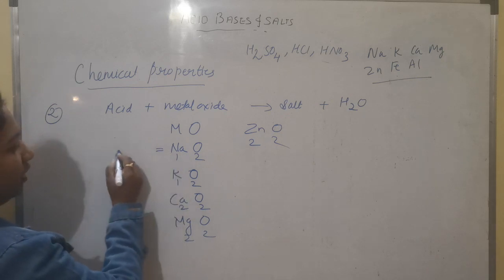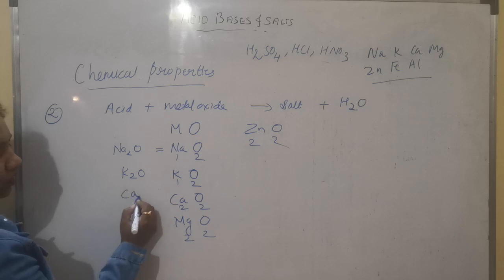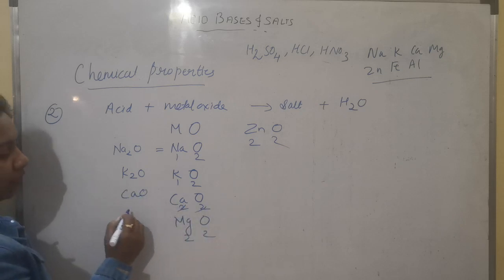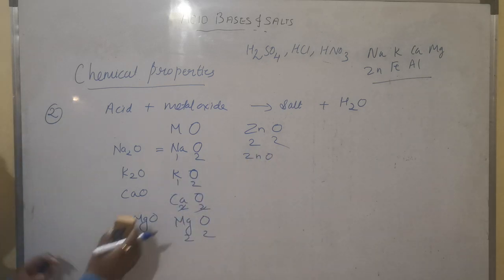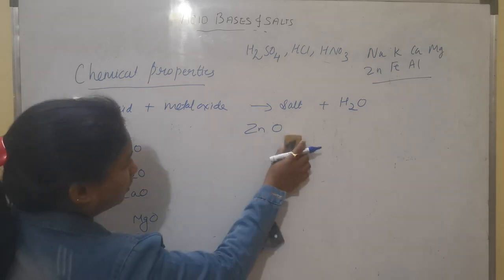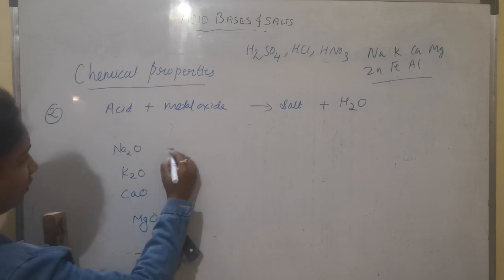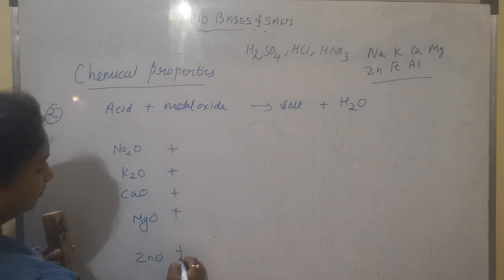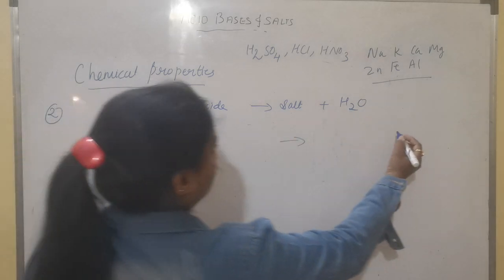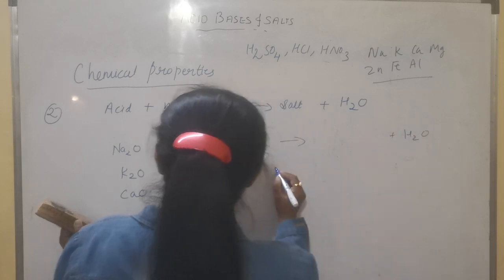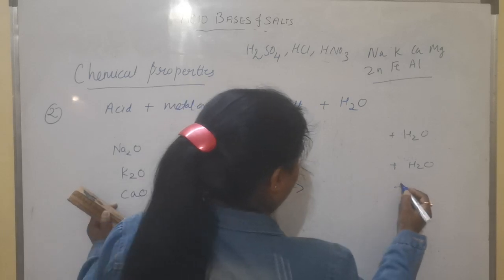So what formula it will have? Na2O, K2O, CaO, because this 2 will get cancelled out. MgO, ZnO. So these will be the formula of metal oxide. So now we will be taking these metal oxides one by one and we'll react them with acid. So product side, we know that one of the products will be the respective salt and water. So water is common in all. So just make water everywhere. Then I'll show you how to make salt.